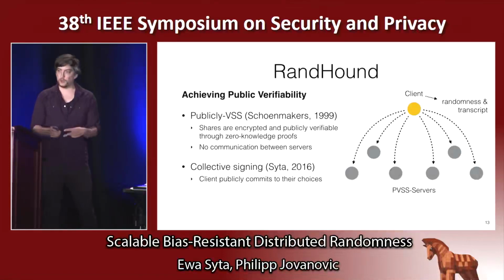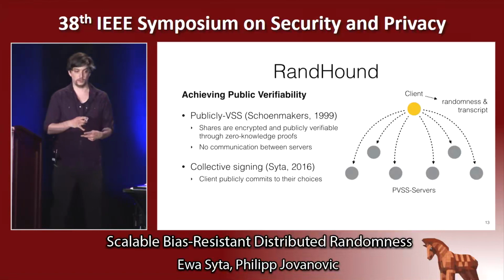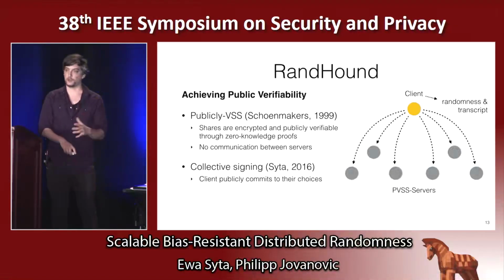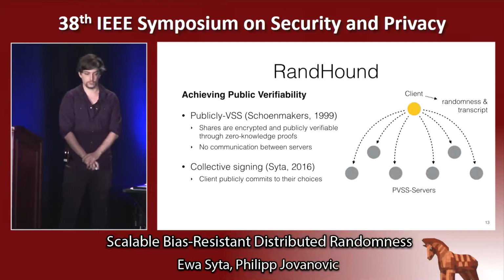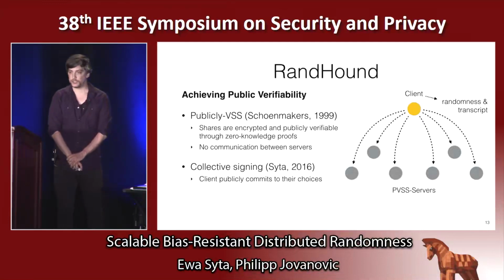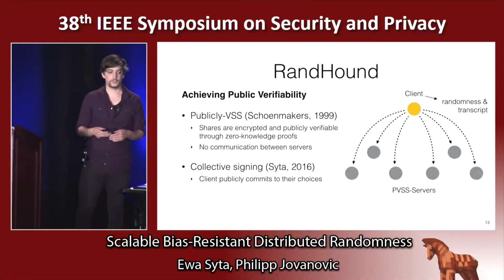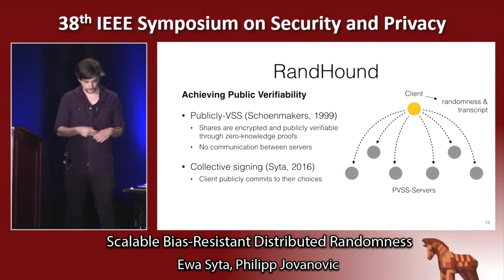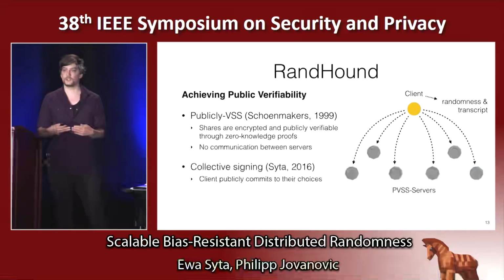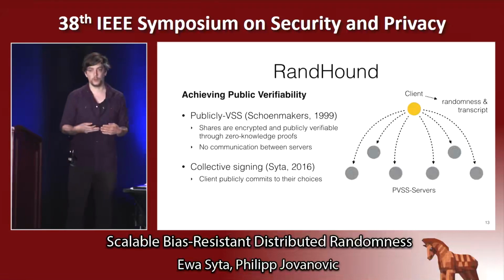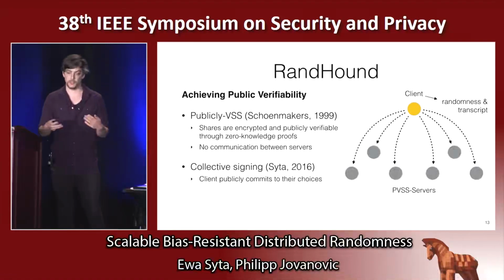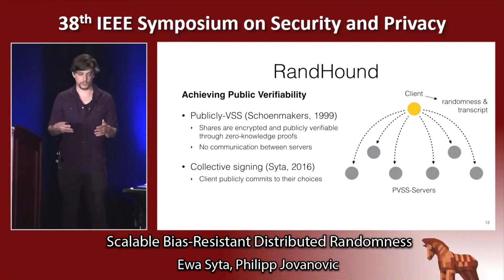There are two main properties that we want to achieve with RandHound. The first is public verifiability, and the first building block that we use is a scheme called publicly verifiable secret sharing, which generates shares that are encrypted but can be publicly verified by third parties thanks to zero-knowledge proofs. In particular, this allows us to implement a communication pattern where all the communication happens exclusively between the server and the client, and there is no server-to-server communication.